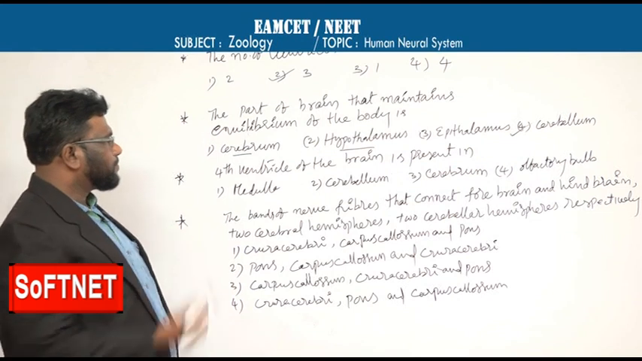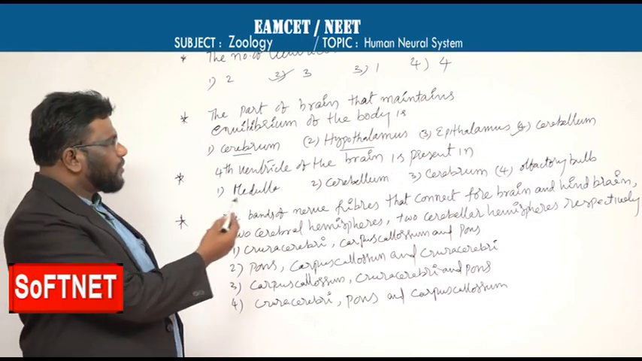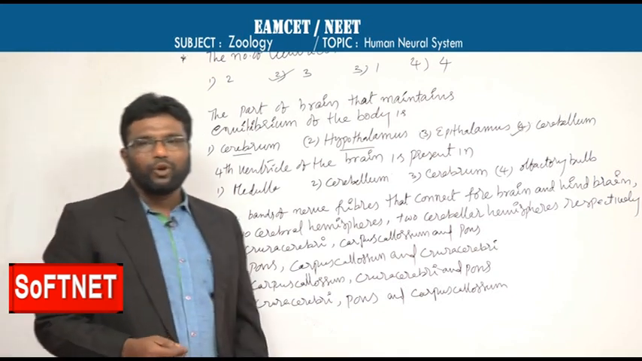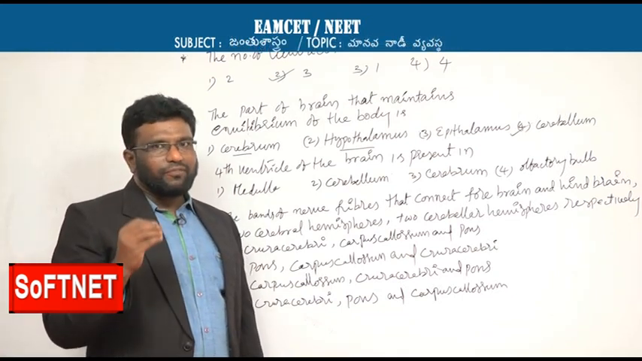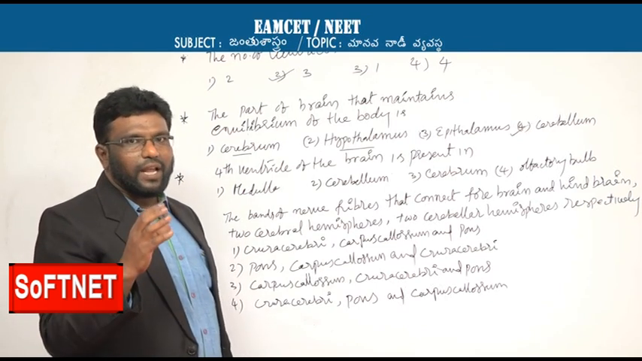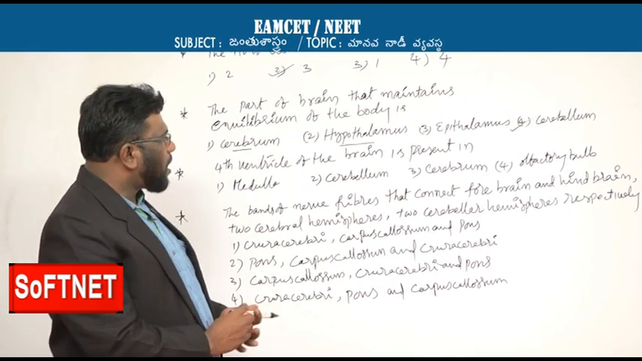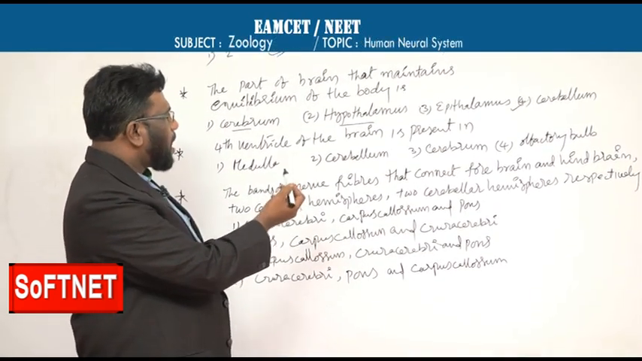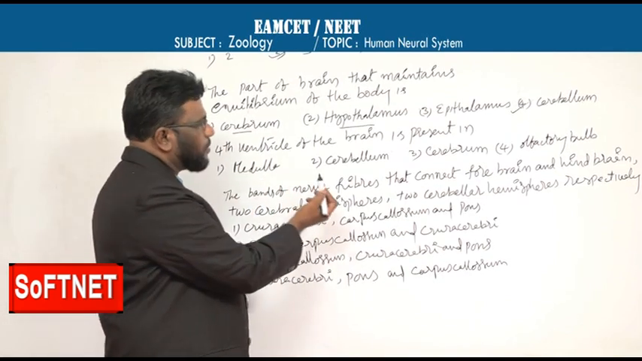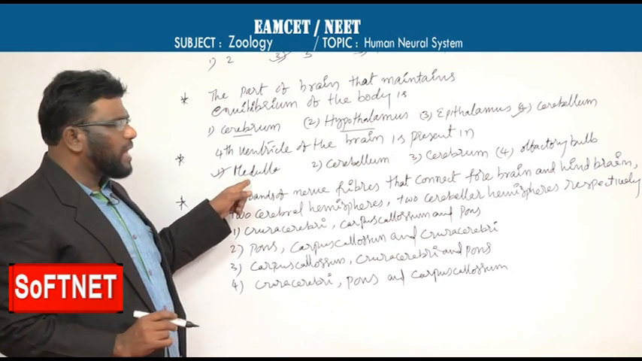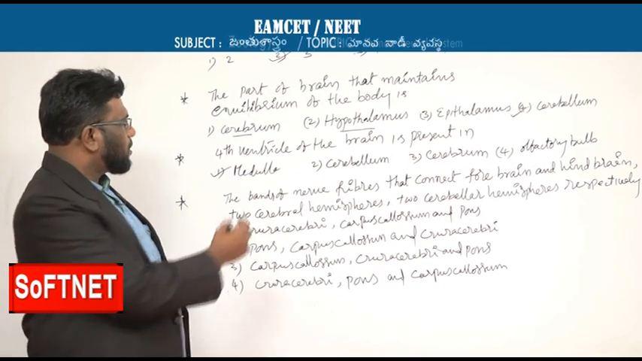Next, the third one: the fourth ventricle of the brain is present in. There are four ventricles or four cavities of the brain, and the first three are present in forebrain, and the midbrain has no ventricle. The hindbrain has the fourth ventricle, and the correct option will be medulla. So the medulla oblongata has the fourth ventricle.